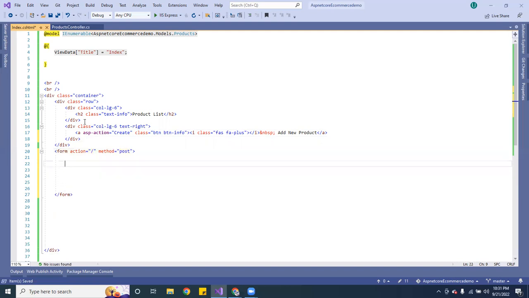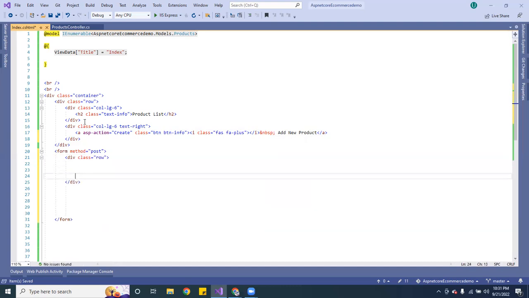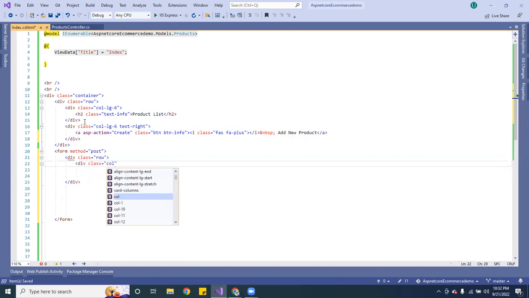This form here is going to be a post. Okay, so here we're going to create a row. Can't even type class. And this one is going to be a new row. Here, let's give it a column of large 3.